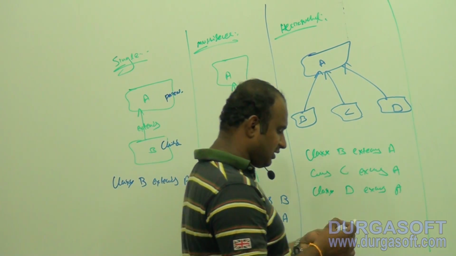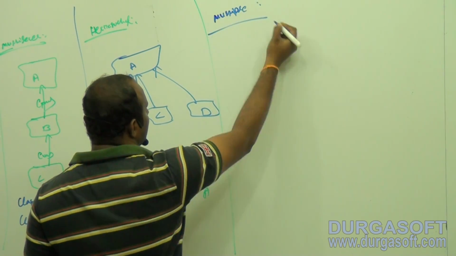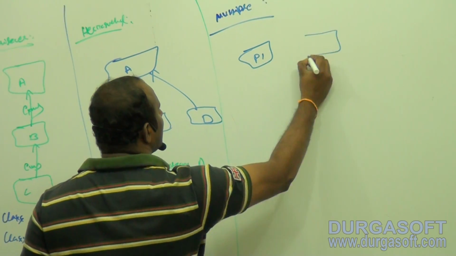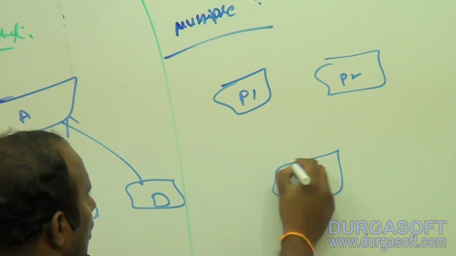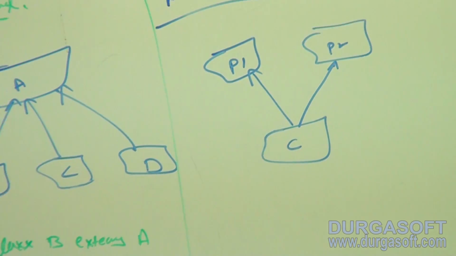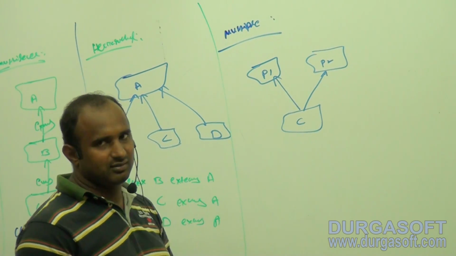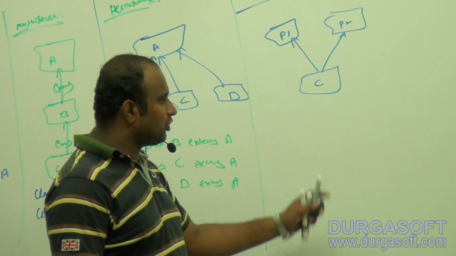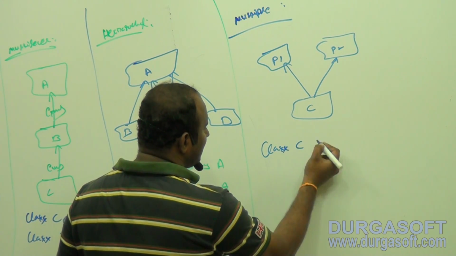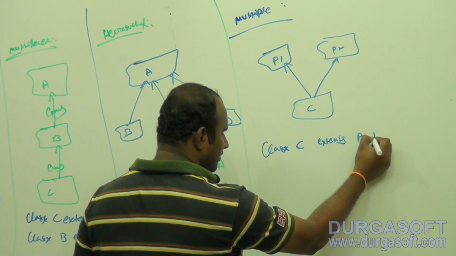Good. The next one is multiple inheritance. In multiple inheritance there are multiple fathers, parent 1 and parent 2, with only one child. This child is extending this father and this father. One kid with 2 fathers, like 2 parent classes. Is this possible in Java? It's not possible. Why? Class C, the child, extends father 1 and parent 2.